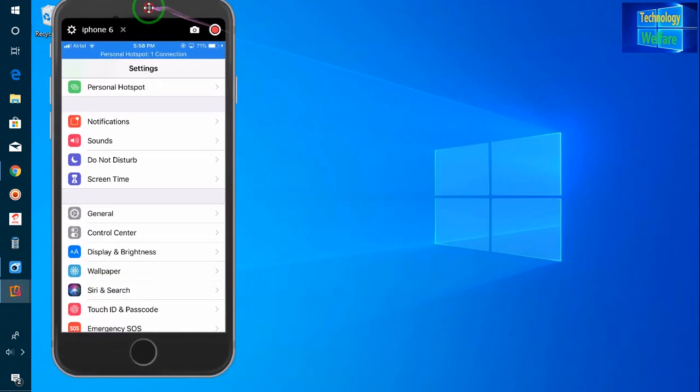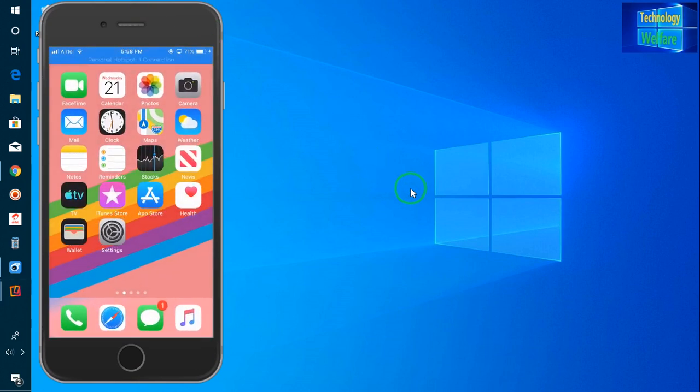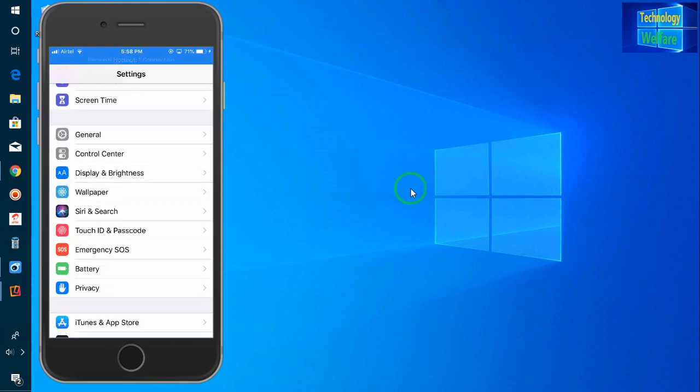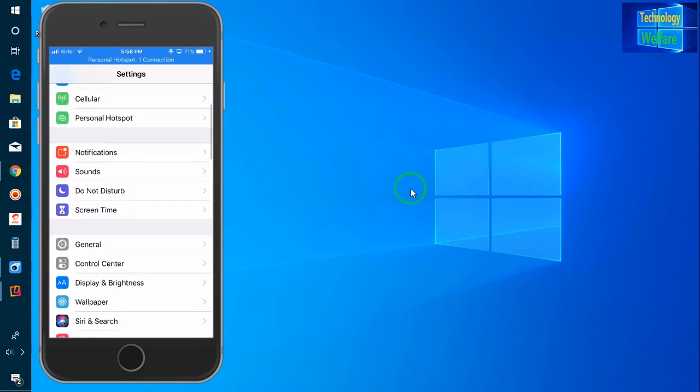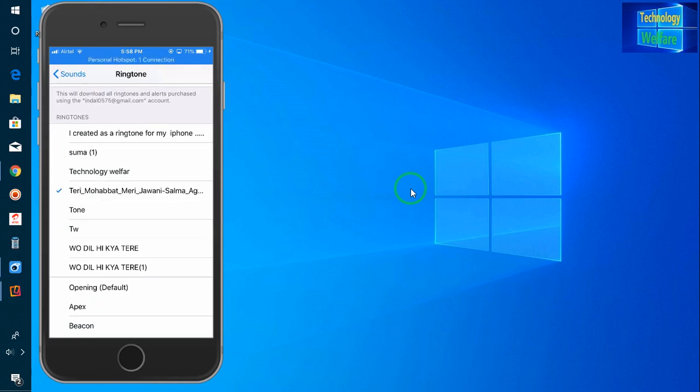Now, guys, once again I will go to Settings, then Sound, and click on Ringtone. Now here you can see the song, and I have imported it as a custom ringtone. When I click here, let's see. So, guys, according to your preferences, you can set a custom ringtone on your iPhone device.